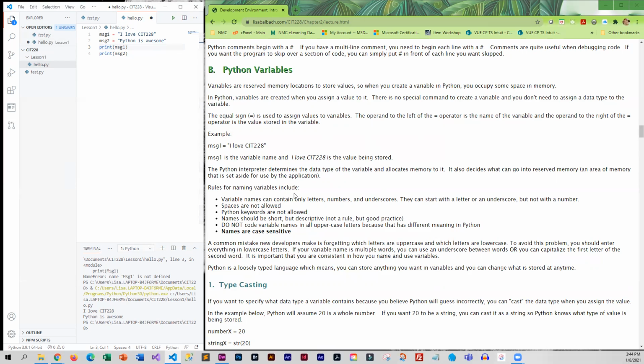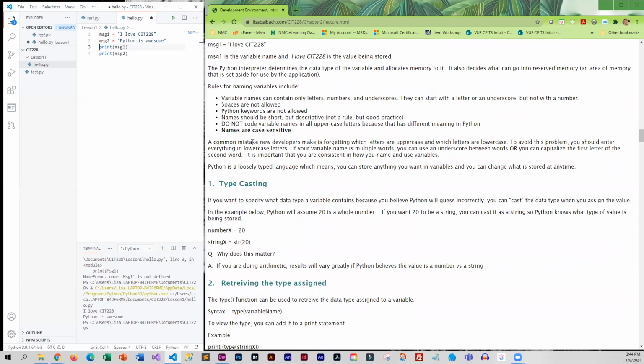As far as rules for naming your variables, variable names can contain letters, numbers, and underscores, and you can start it with a letter or an underscore, but not a number. Spaces are not allowed. Keywords are not allowed.